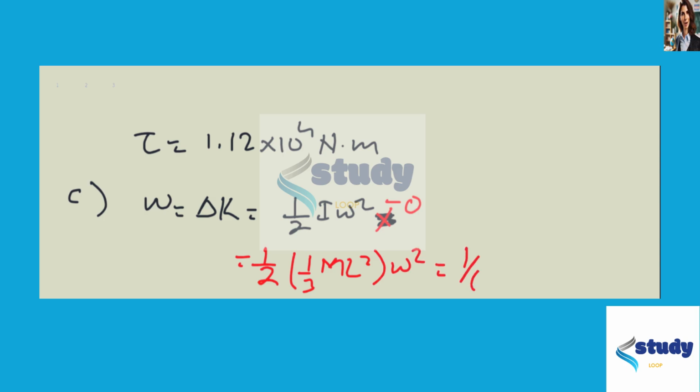Substituting values, 1 over 6 times 110 times 7.80 squared times 33.5 squared, this gives us the work done to be 1.25 times 10 to the power 6 joules.